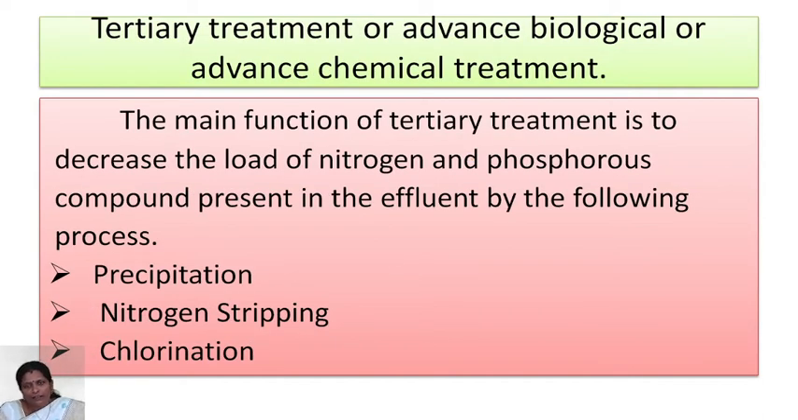Next one, tertiary treatment, or advanced biological or advanced chemical treatment. The main function of tertiary treatment is to decrease the load of nitrogen and phosphorus present in the effluent by the following processes: precipitation, nitrogen stripping, and chlorination.